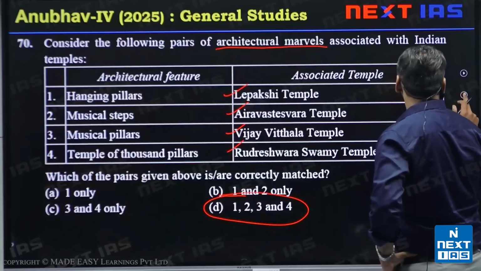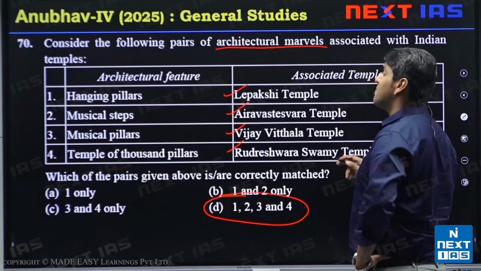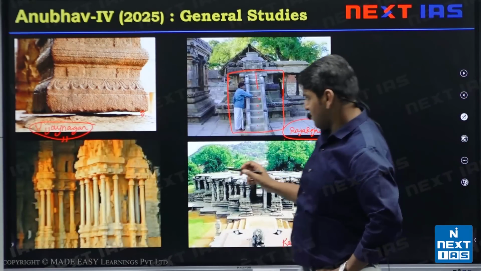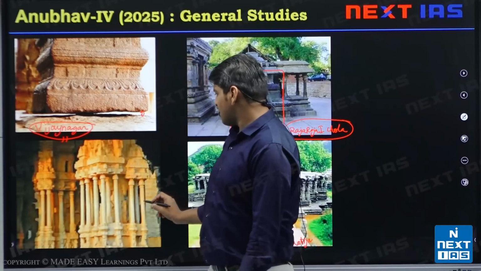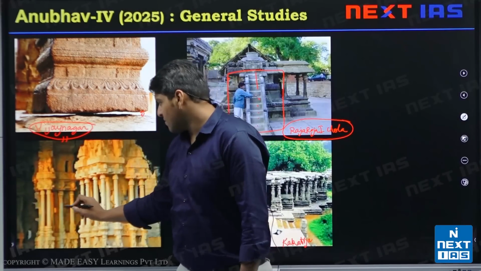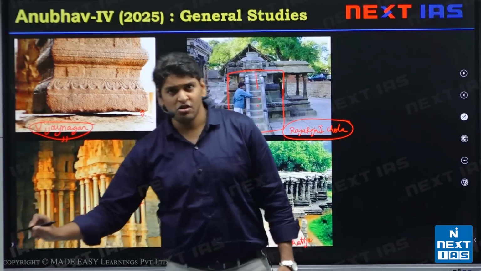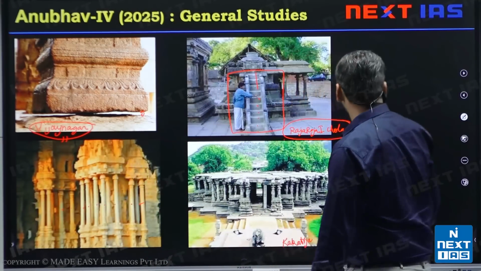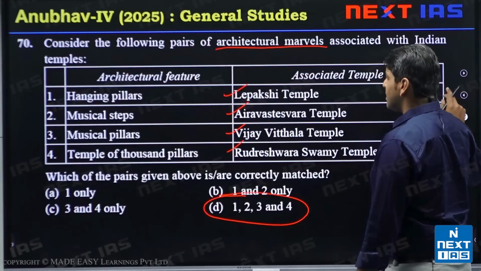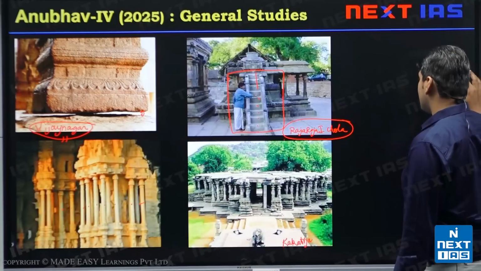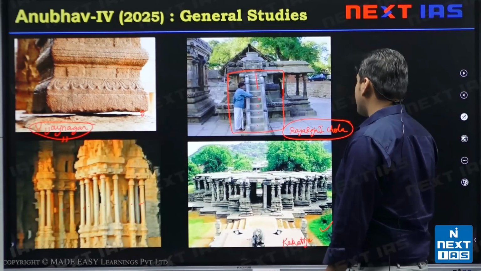Third we have musical pillars, Vijay Vithala temple. Yes, these are musical pillars. If you tap these pillars, a note will come. Every pillar has a different note. It was also patronized by the Vijayanagar Empire. In the last we have the temple of 1000 pillars, Rudreshwar Swami temple.